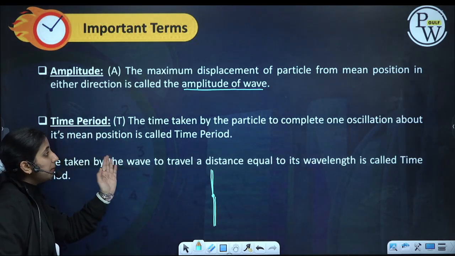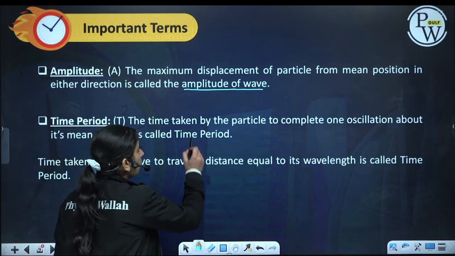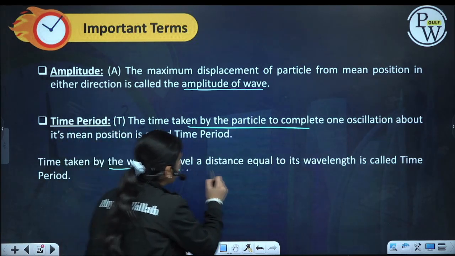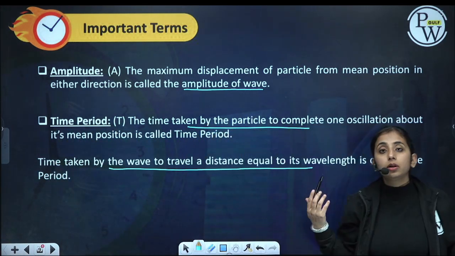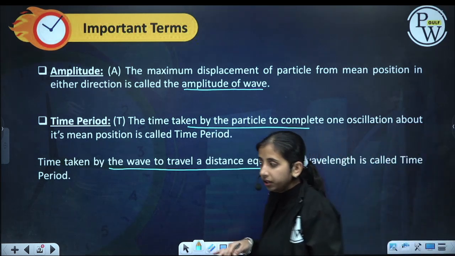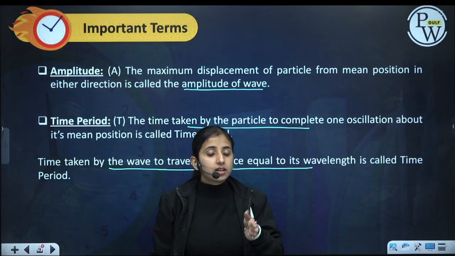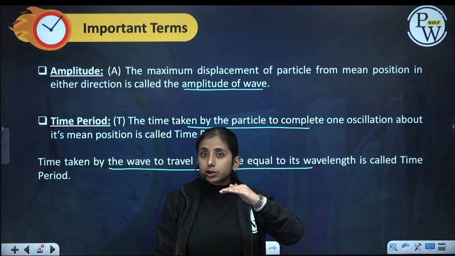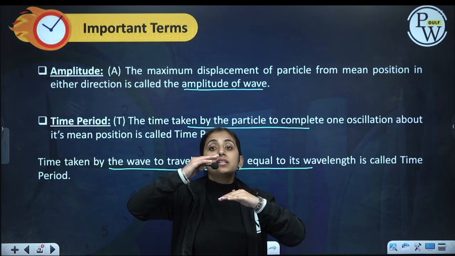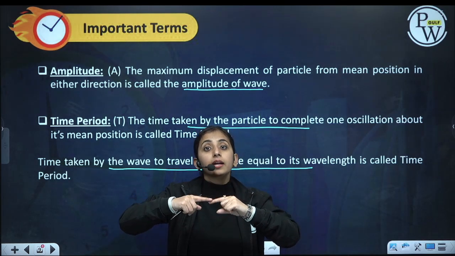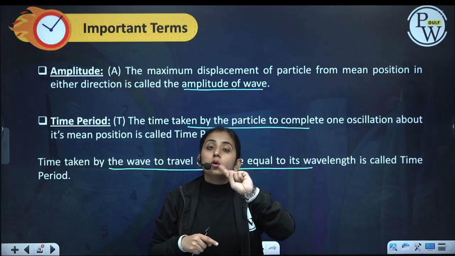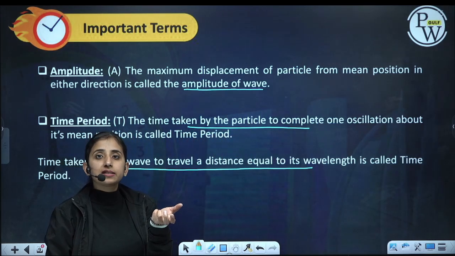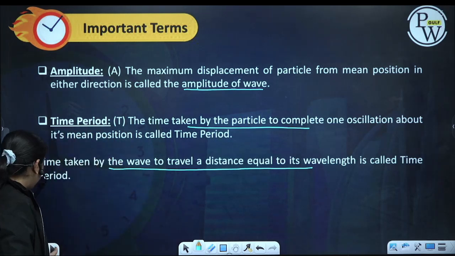The time taken by the particle to complete one oscillation is the time period, and the time taken by the wave to travel a distance equal to its wavelength is also the time period of the wave, because in the meantime the particle performs one complete oscillation, it should receive the same disturbance again, because then only it will undergo the same cycle again. So both times should be the same, and that is called the time period.